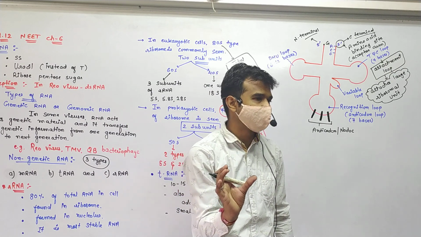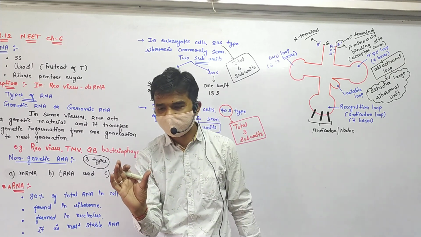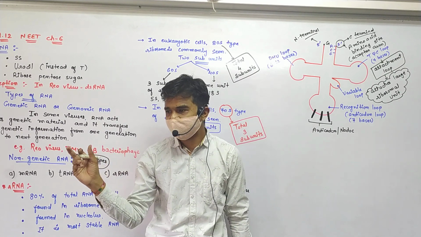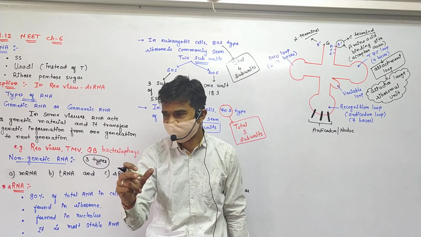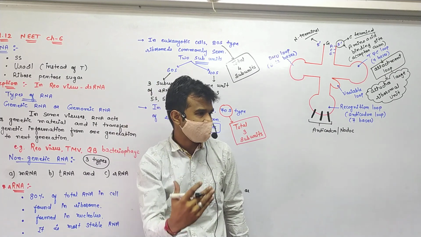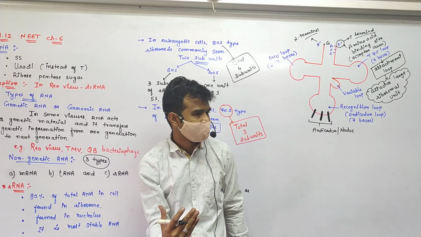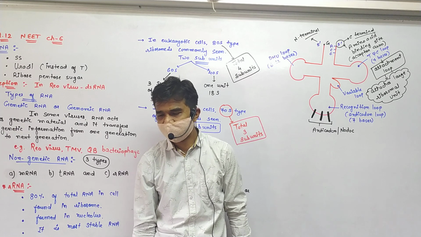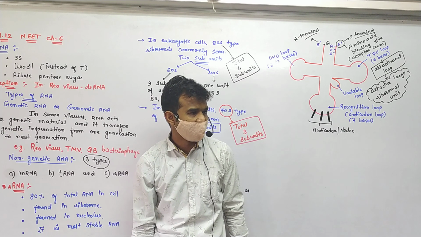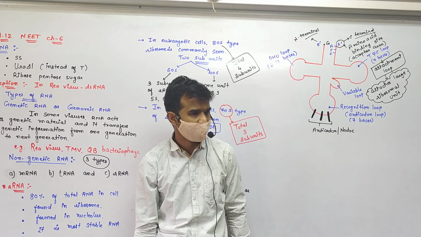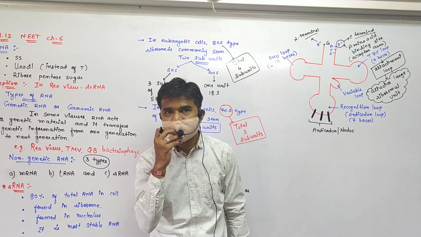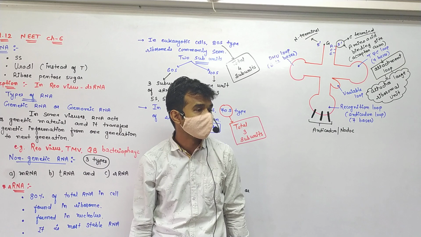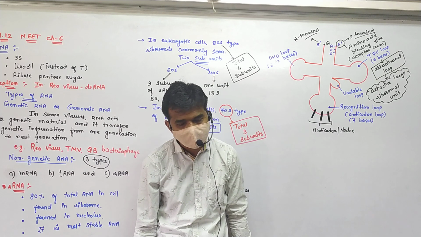The small ribosomal unit first binds to the initiator site. The tRNA carries the specific amino acid and attaches to that region, and later on the large ribosomal unit is attached there. And you know that on the large ribosomal unit 3 regions are there, if you have remembered the video. 3 sites are there: E, P and A.